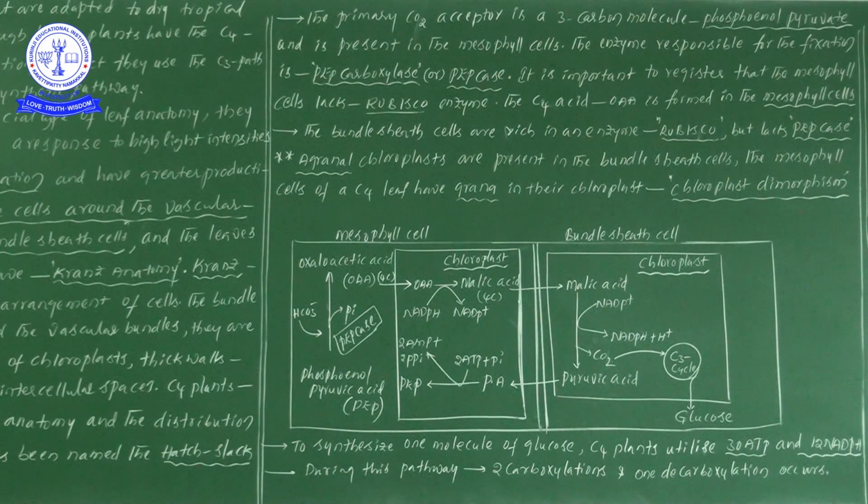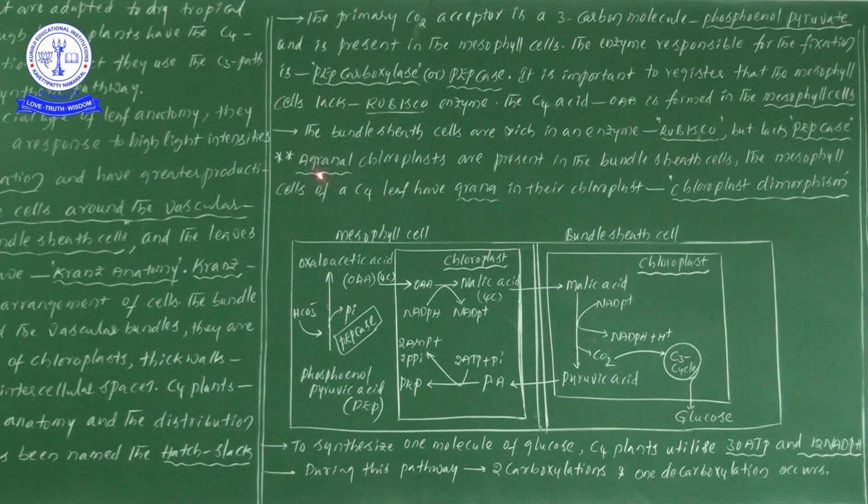Now, what are the main important points related to the enzymes we have learned? Generally in C3 plants, in mesophyll cells we see the presence of Rubisco enzyme. But in C4 plants, in mesophyll cells, instead of Rubisco enzyme, PEP carboxylase enzyme is present, and in the bundle sheath cells we see the presence of Rubisco enzyme, only in C4 plants. Don't get confused, my dear students.